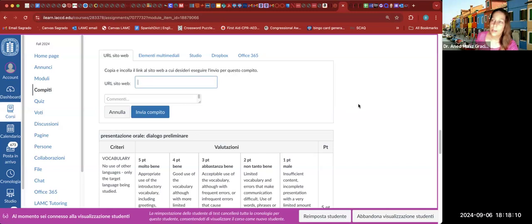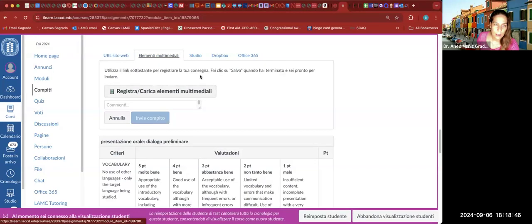You can record on your cell phone or whatever, but do not upload a file. That leads to trouble, right? It has happened sometimes that the file cannot be read, so I eliminated that option to avoid those really unfortunate incidents. You can upload it to any platform, YouTube, Vimeo, TikTok, whatever, and then just put a link to it. The other way here is to record directly on your computer or tablet.